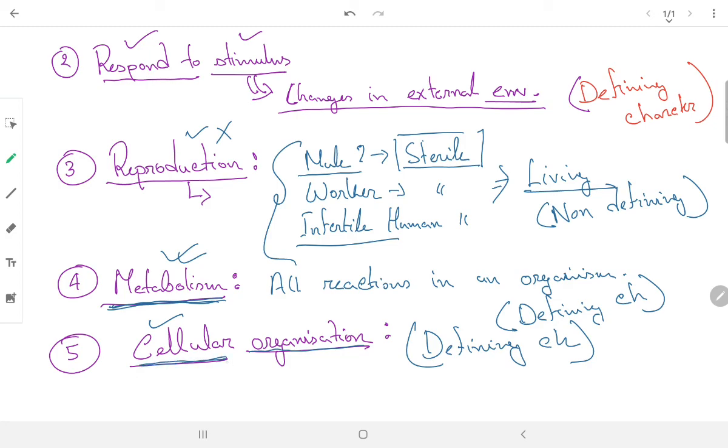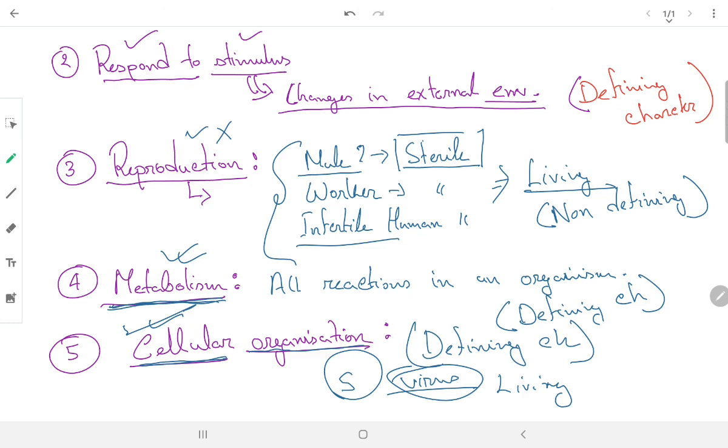You will see when we do the five kingdom classification, we will talk of viruses, but we will not keep a virus in any of the kingdoms, because a virus is called acellular. That's why we do not keep viruses in any kingdom. So we do not consider viruses as living. To be living, you must have cellular organization, or the living organism must be made up of cells.